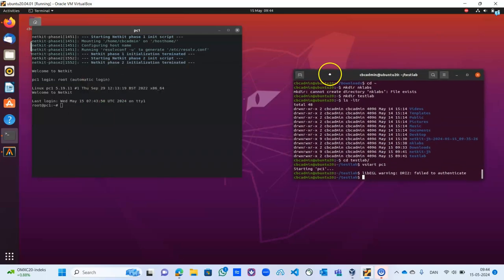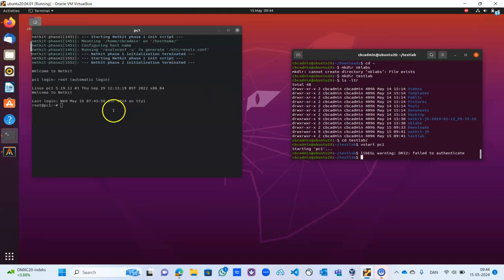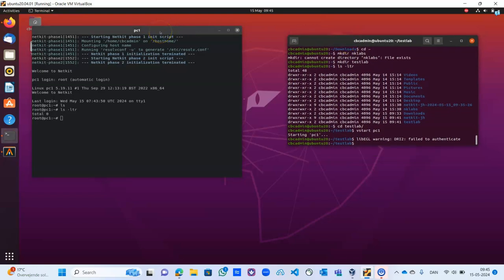So now everything is working fine. We can come here and see what is there. There's nothing here. So this is your virtual PC. Once you have it here, it means your Netkit has been installed properly. So this is your host window, and this is your virtual PC. Now once it's working, we can shut it down.